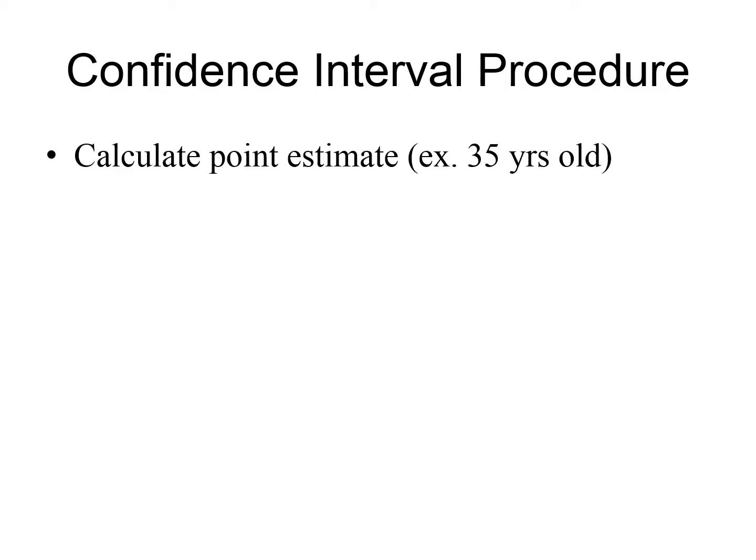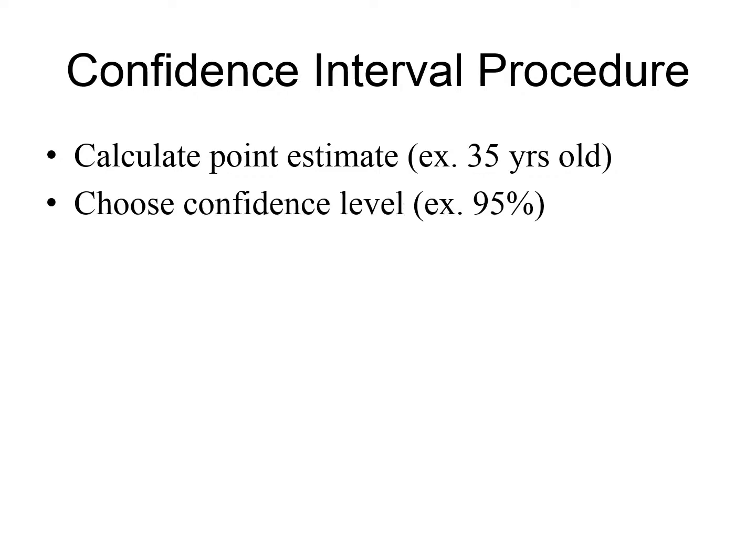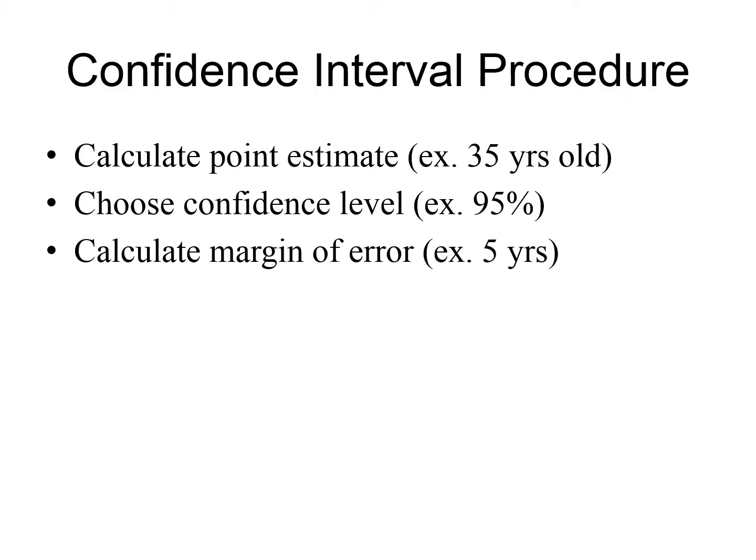So, without going into any of the mathematical details, here's the general procedure. First, calculate your point estimate. In our example, 35 years old. Second, choose your confidence level. In our example, we'll use 95%, but you get to choose this as the researcher. Third, calculate your margin of error based on that confidence level. In our example, let's say 5 years is the margin of error that would make us 95% sure.